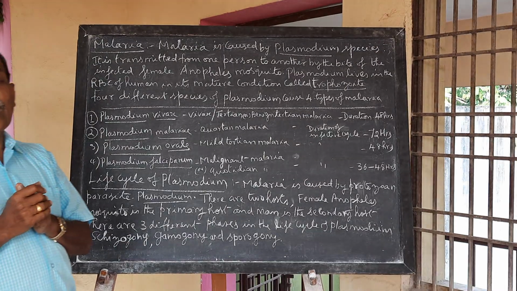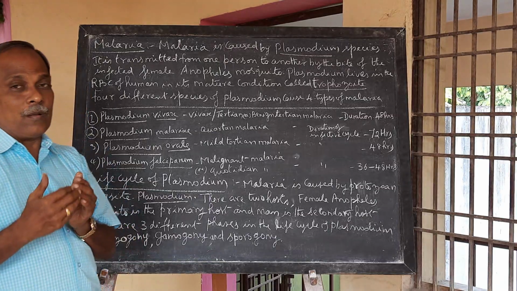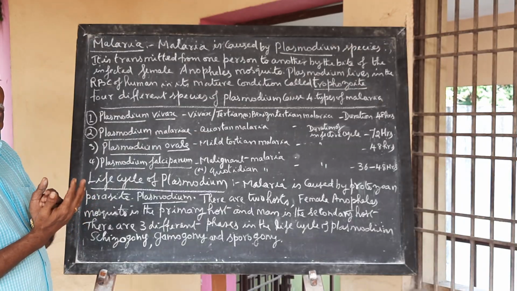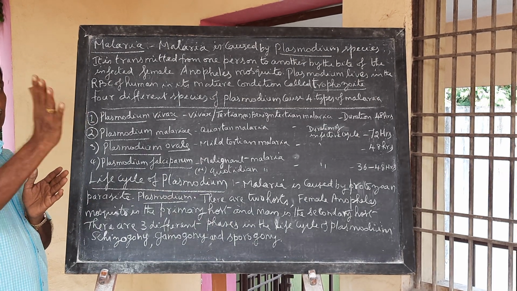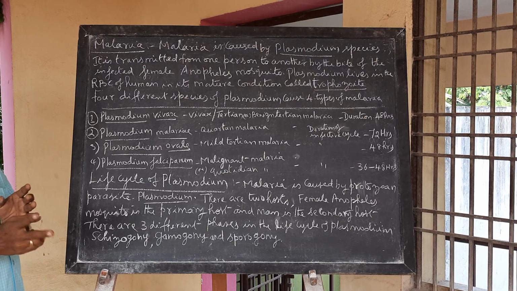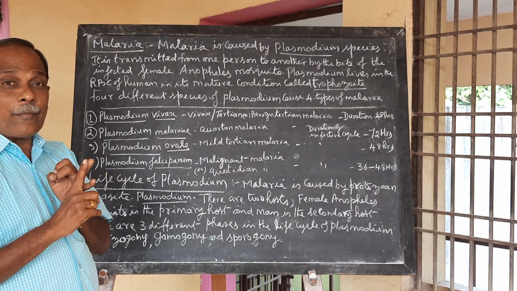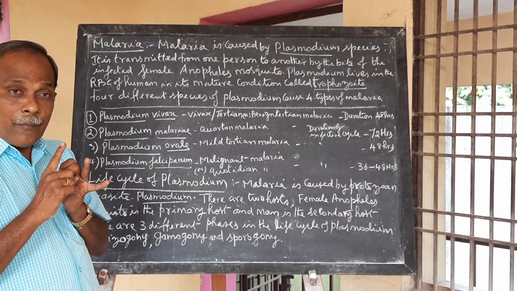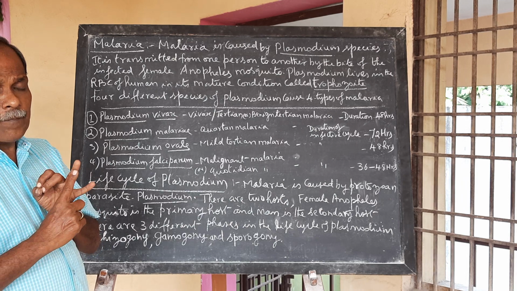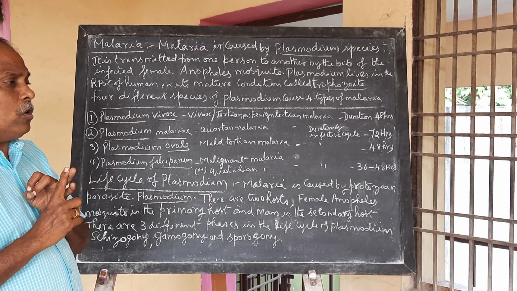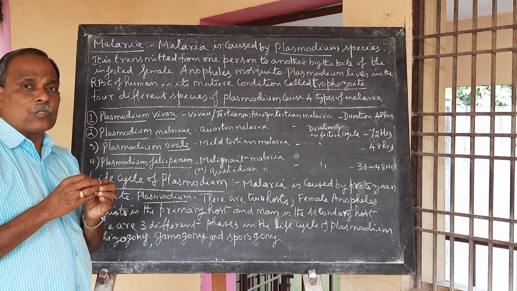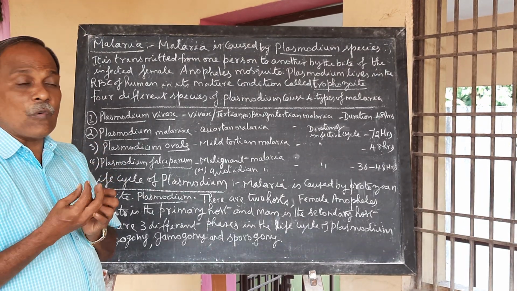Then gametogony. Some merozoites attack RBCs, and some develop into gametocytes: macrogametocytes and microgametocytes. The macrogametocytes develop into female gametes, and the microgametocytes develop into male gametes. In the mosquito's gut, male and female gametes fuse to form a zygote.